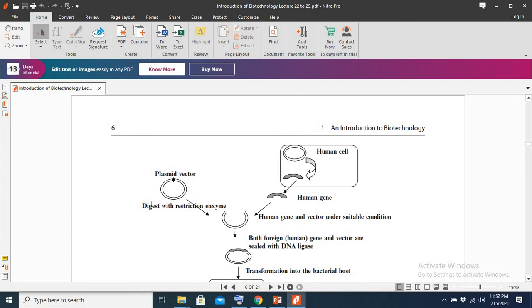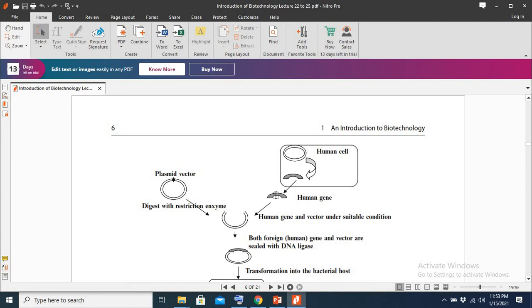So what we do, we take a petri dish, and we put this plasmid in the petri dish, and then we add the endonuclease enzyme first. The endonuclease makes a cut in the plasmid, and then we add the foreign DNA, a piece of foreign DNA, a foreign gene, in the petri dish, and then we add ligases.